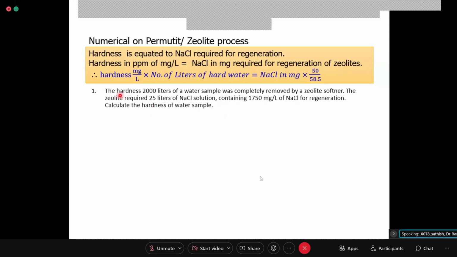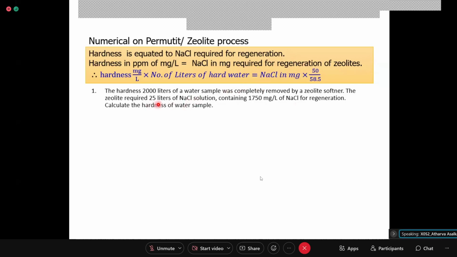Okay, now tell me what all things are given. Hardness in milligrams per liter, is it given? You are supposed to calculate the hardness of the water sample, so this is the part which is not told to you. The number of liters of hard water is given: 2000 liters of hard water sample was softened by the zeolite process. Then what is given is the quantity of NaCl: 1750 milligrams per liter of NaCl solution. That is per liter, and it is saying that 25 liters were used.